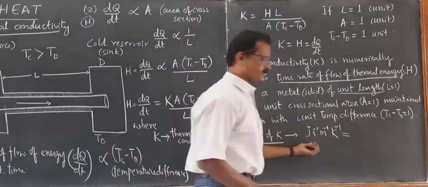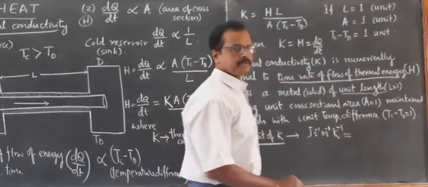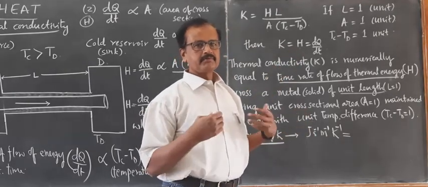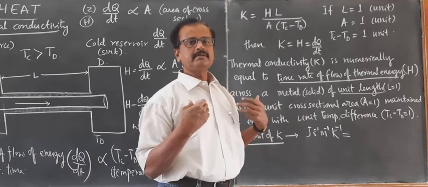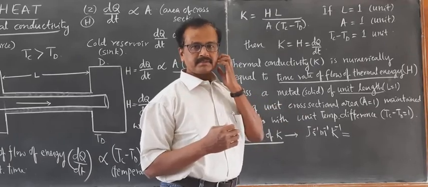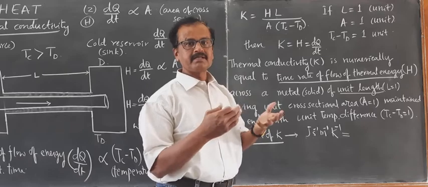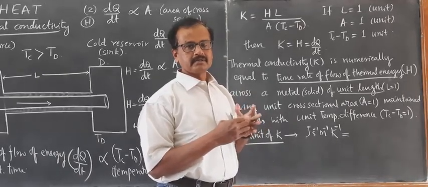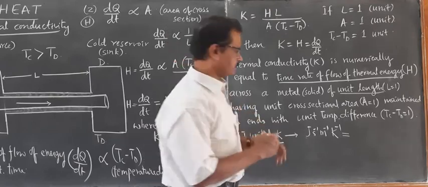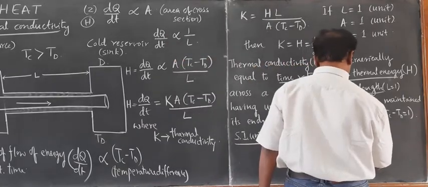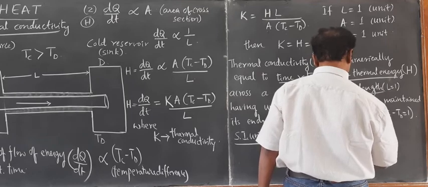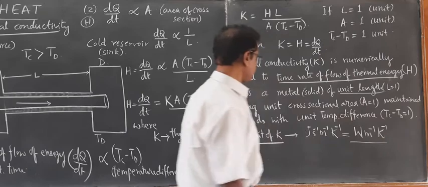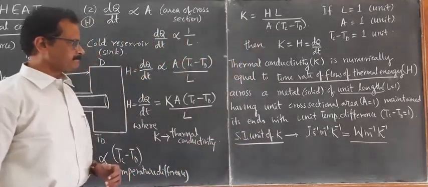we know that joule per second is watt, power. Rate of flow of heat is also nothing but power, thermal power. Rate of flow of thermal energy can also be called as thermal power. Thermal power is measured in watts per meter per Kelvin. Watt per meter per Kelvin. So this is the SI unit of thermal conductivity.